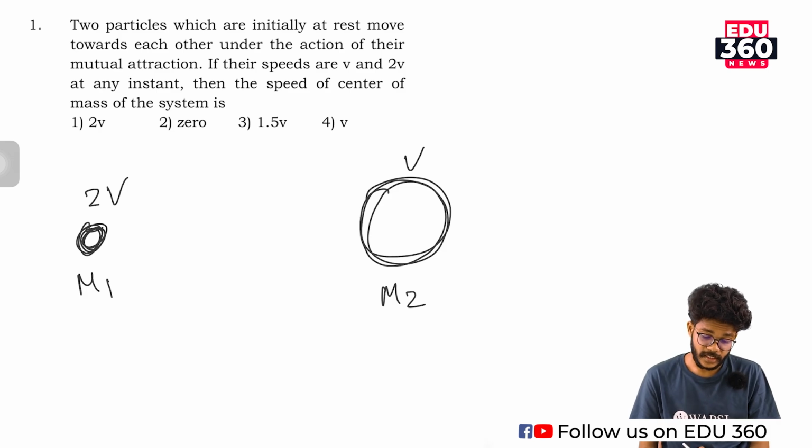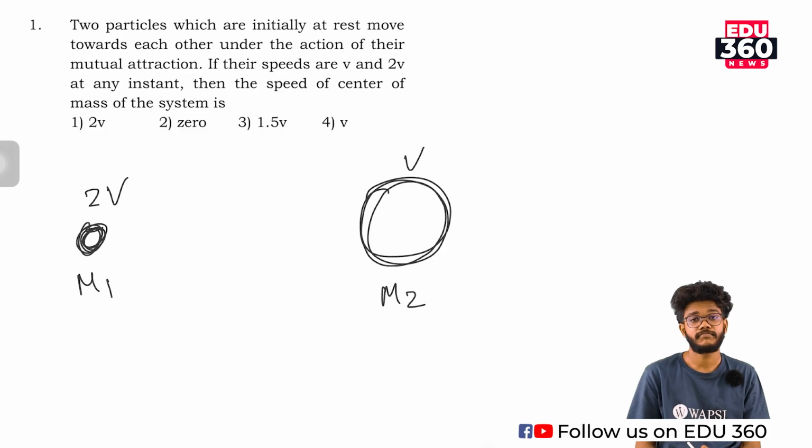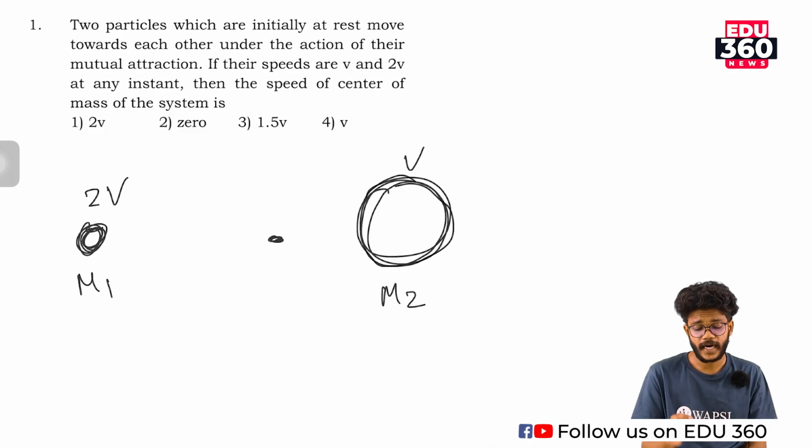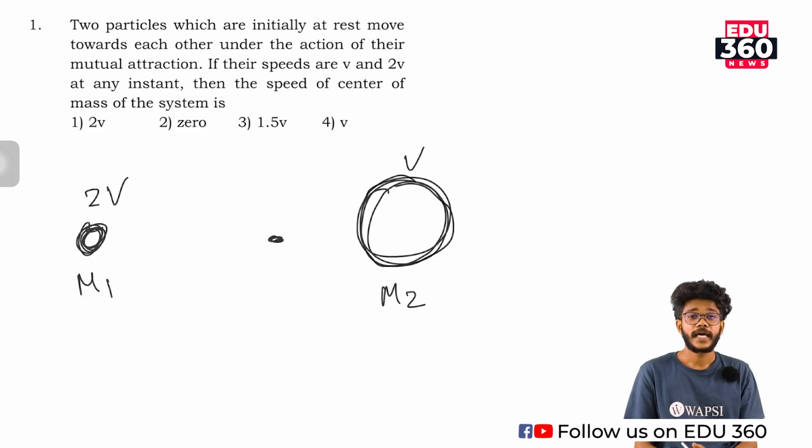They are asking for the speed of the center of mass of the system at any instant. Okay, the center of mass will not change, because the higher mass has the lower velocity and the lower mass has the greater velocity. The masses and velocities cancel each other, so the velocity of the center of mass will not change.